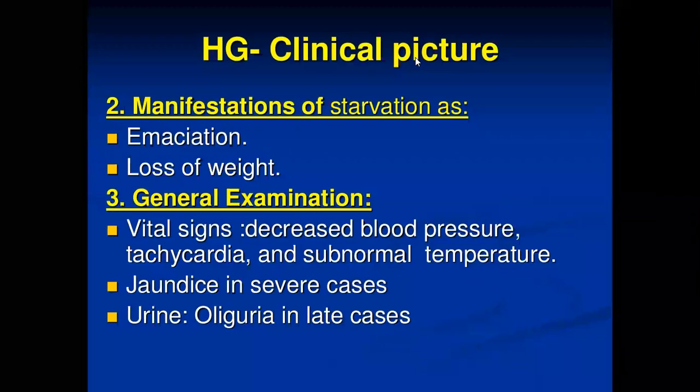Then jaundice in severe cases. Sometimes the liver is not functioning, so it may be pre-hepatic, hepatic, or post-hepatic. So there is jaundice in severe cases, and in urine, obviously, what we see is oliguria. In the late cases, we can observe oliguria.